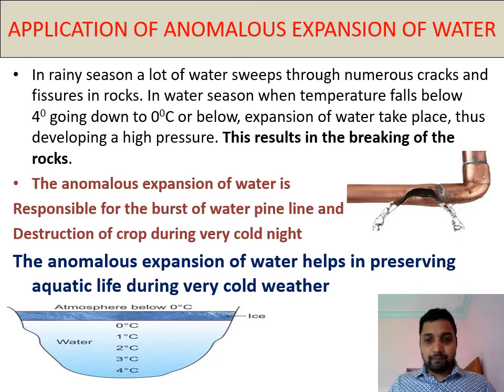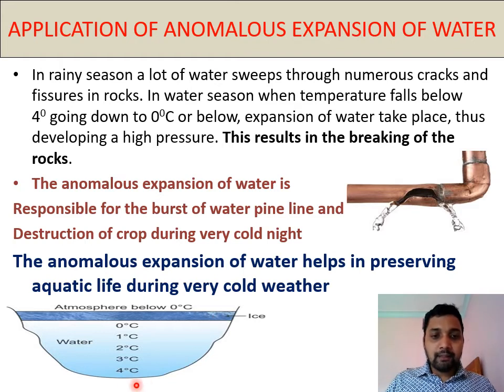But after 4, that is 4, 3, 2, 1, 0, the water releases heat and the upper surface gradually cools down and changes into ice. As ice is a poor conductor of heat, it will not allow the heat to escape.